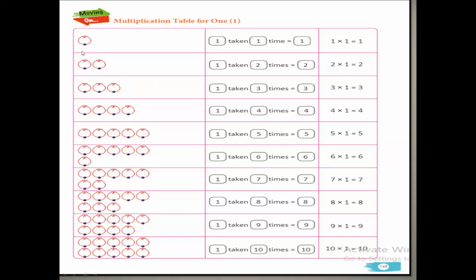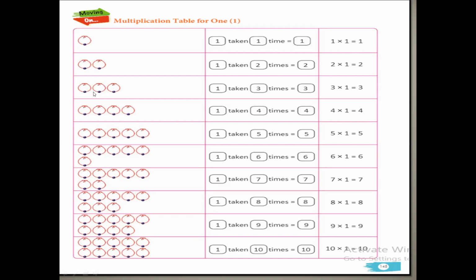So start with the table for 1. Okay, so children, in 1 there is only one beat and we have to learn the table. Here we have only one group of 1 beat. So what will be the number? One group of 1 beat, so it will be 1. Now how many groups do we have? 1 beat, 2 groups. 1 taken how many times? 2 times, so it will be 2. Or you can add 1 and 1, so it will be 2.